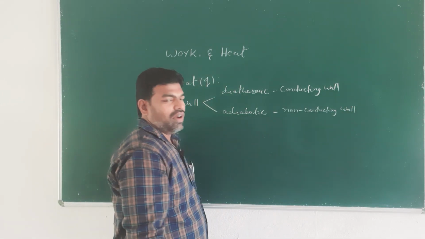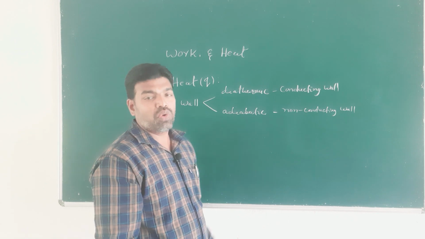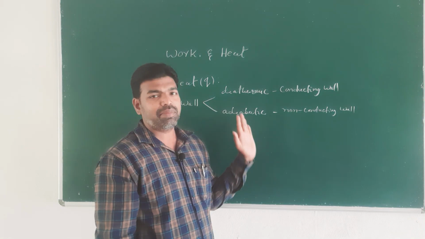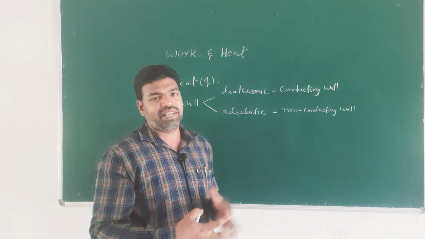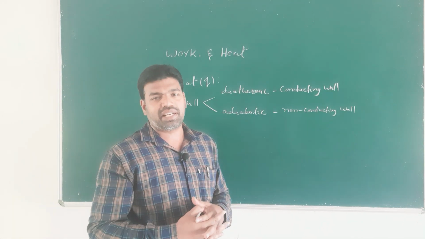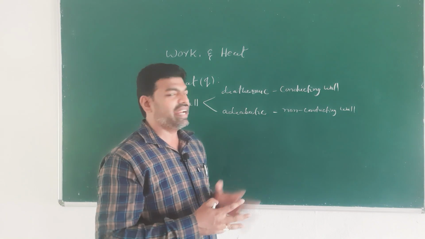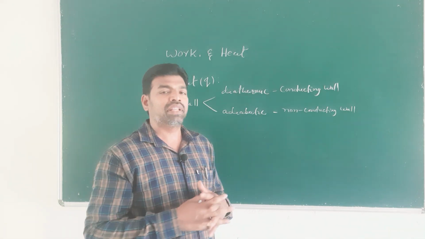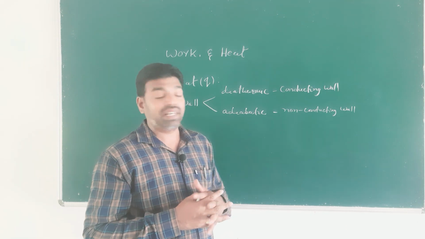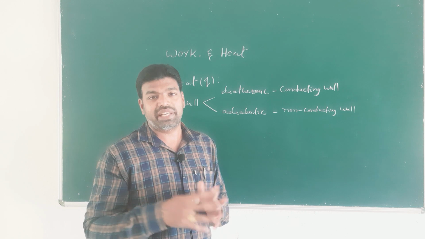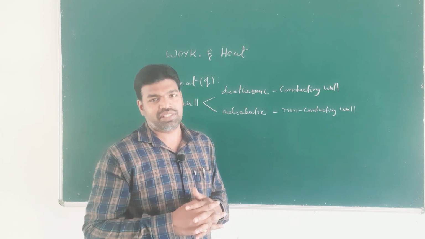So these walls constitute a boundary between system and surroundings. If there is a diathermic wall, that is a conducting wall, heat transfer occurs between system and surroundings. If there is an adiabatic wall, it does not allow heat transfer between system and surroundings.